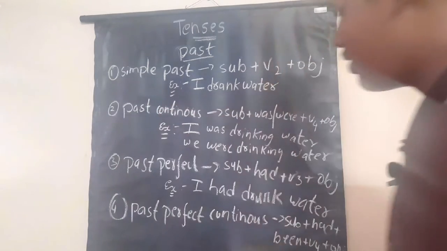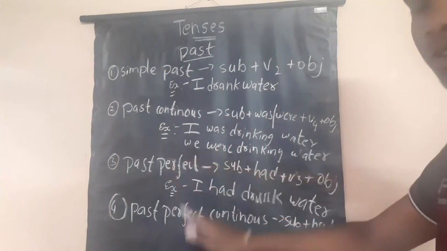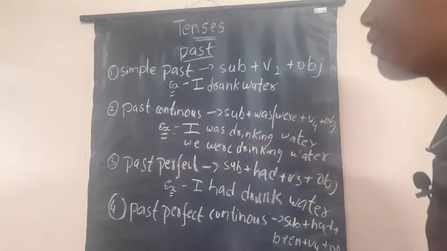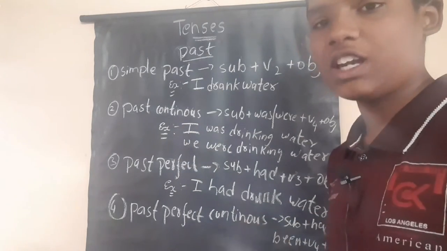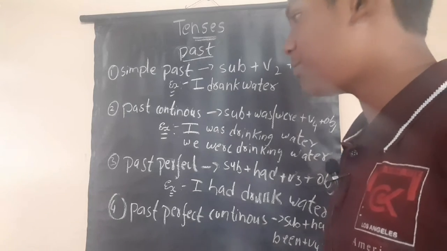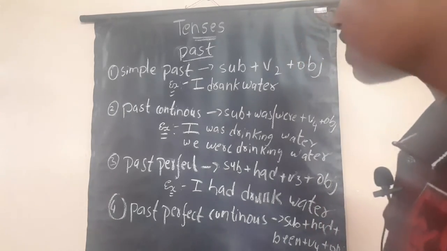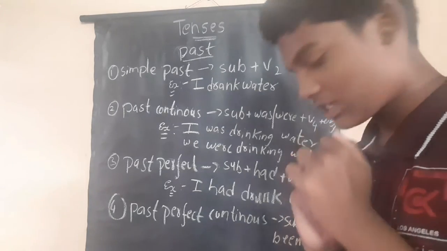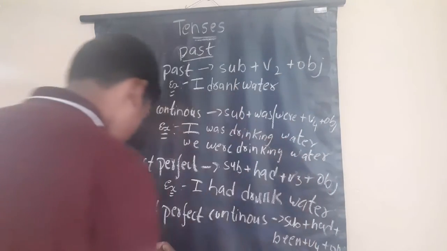Past perfect continuous means the mixing of past perfect and past continuous. Past perfect and past continuous have been mixed, so it comes as past perfect continuous. Let us take an example to understand clearly.